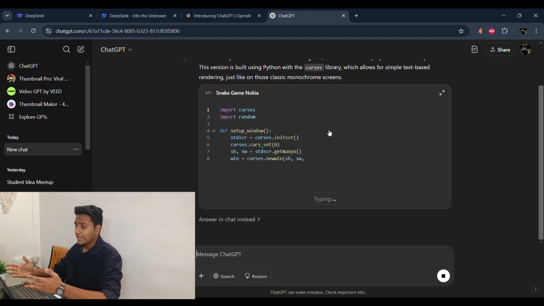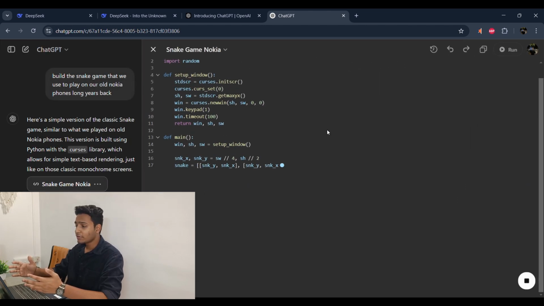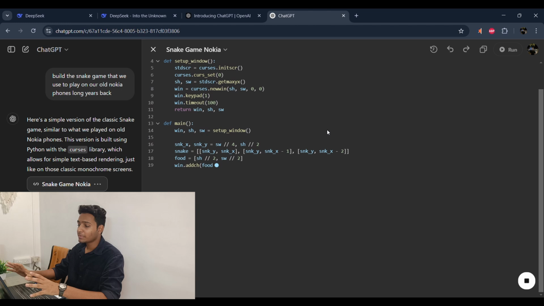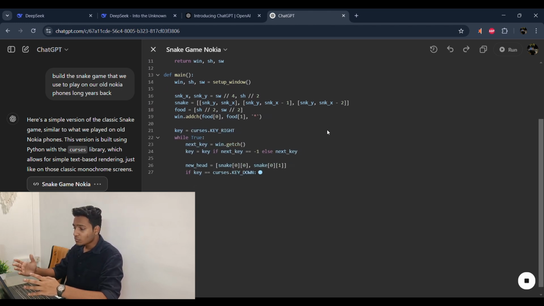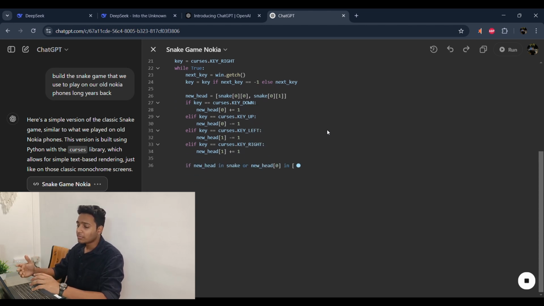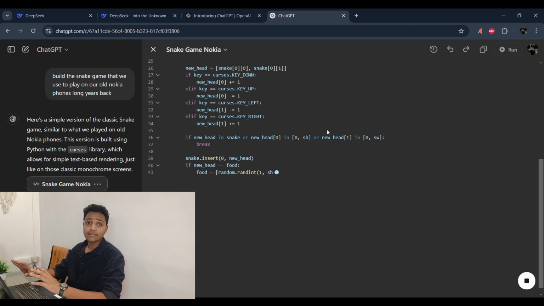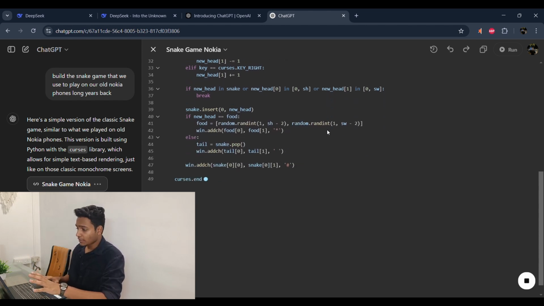Again, ChatGPT is also building the game in Python, so I think we would require Python to be installed on our PCs, and we cannot run this code directly in our browser. So once it finishes building the code, I'll tell it to build the game again in JavaScript and run the HTML code here itself on the browser.